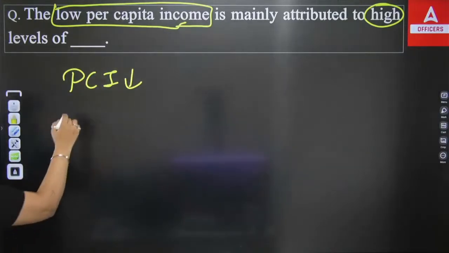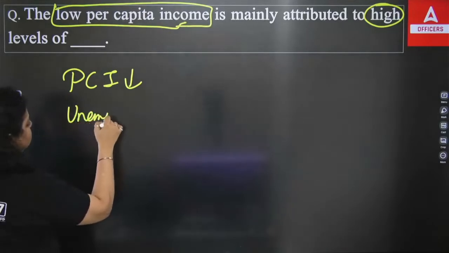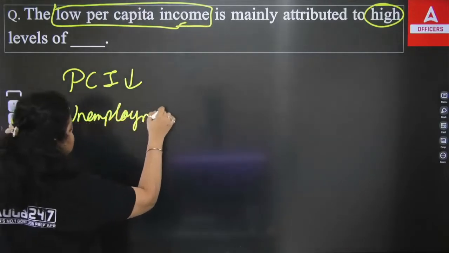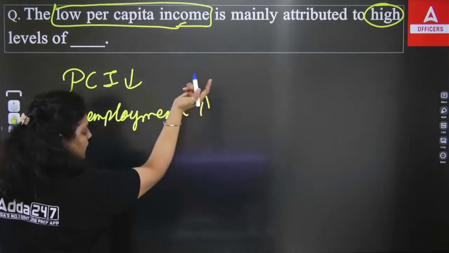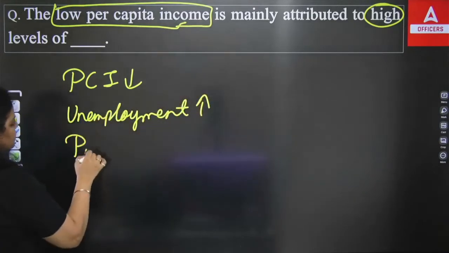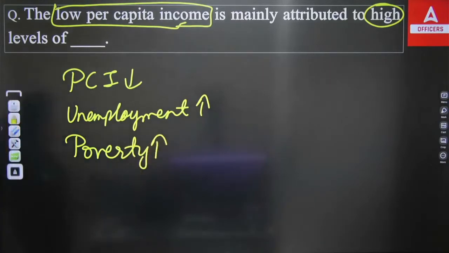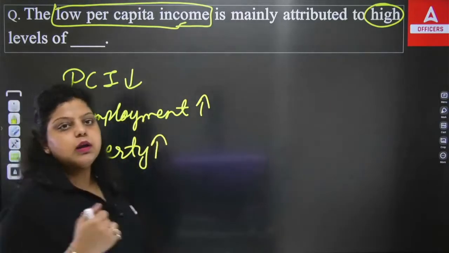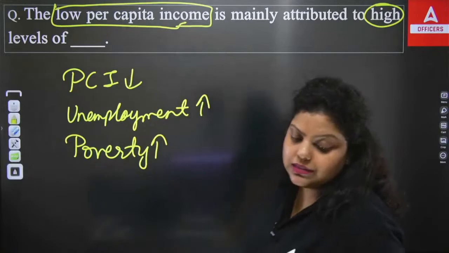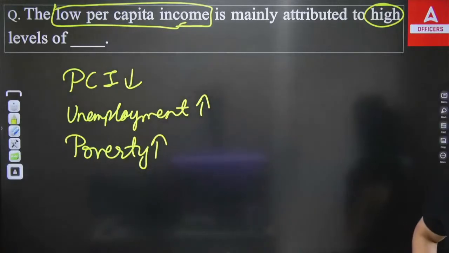It's very obvious unemployment is more. If your earning is less, it means unemployment is more. If people are unemployed, it means people will be poor. So poverty will be high. It's very obvious. Now, if you are unemployed, you do not have money, you are a poor person. So if the unemployment is high, the poverty will definitely be high.